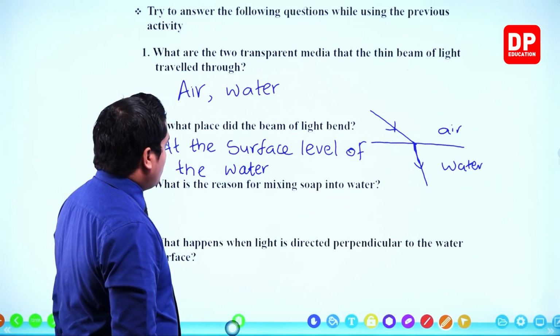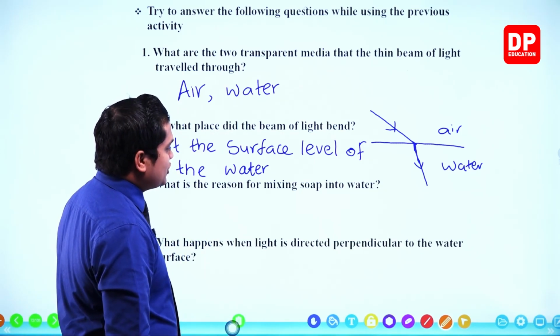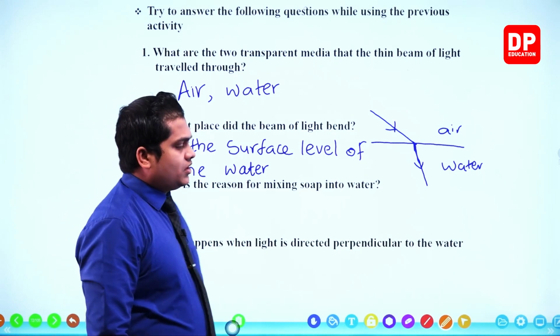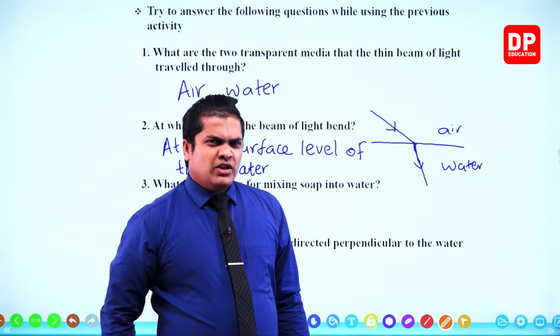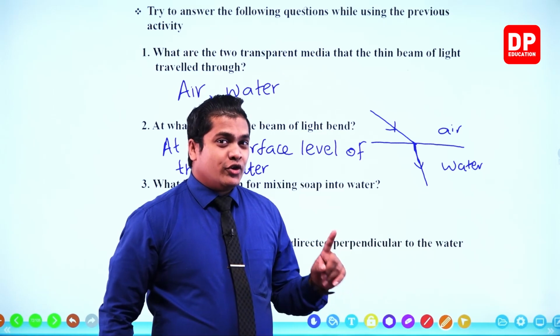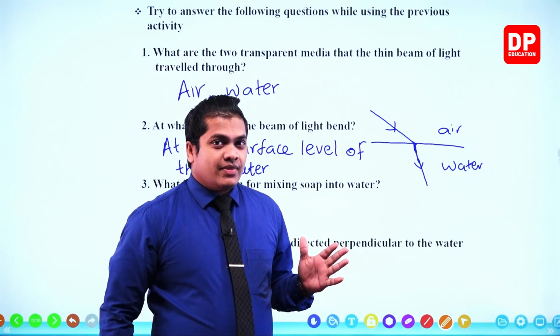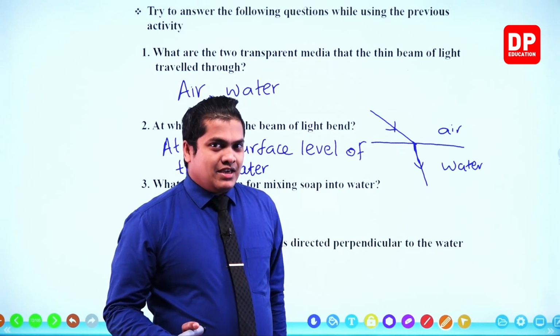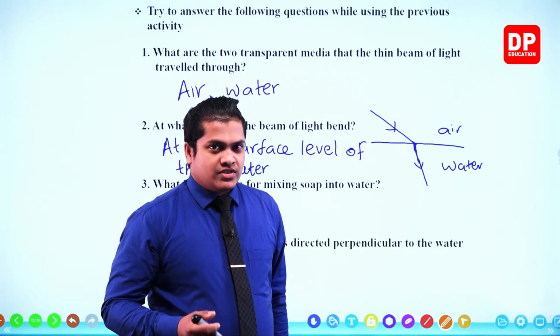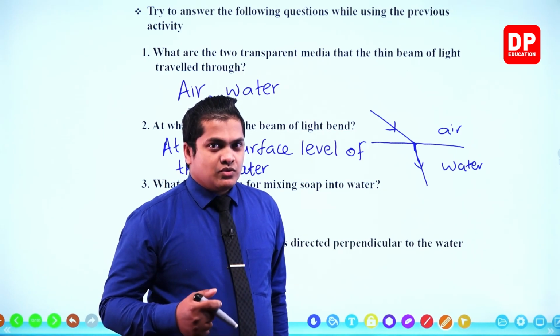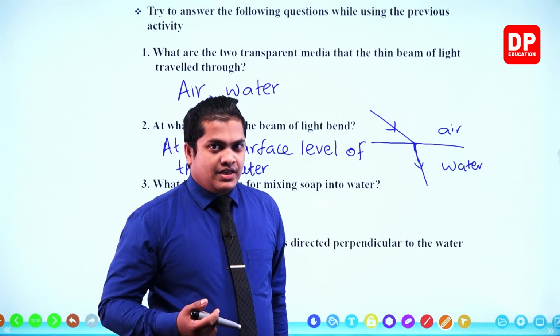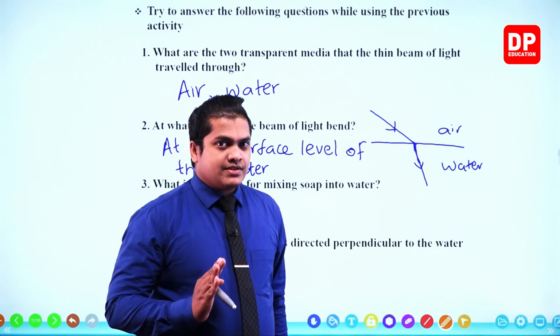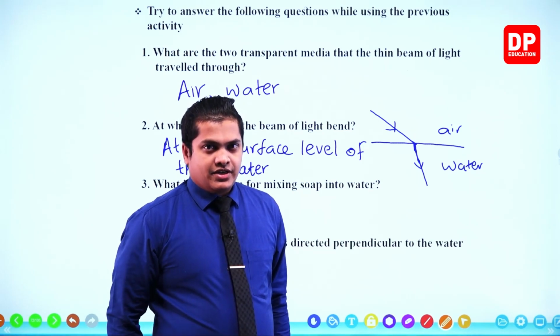Next one. What is the reason for mixing soap into water? Why did we mix soap into water? In order to clearly observe the pathway of light. Because we are making the medium translucent. So within translucent media, we can clearly observe the pathway of light, my dear children.